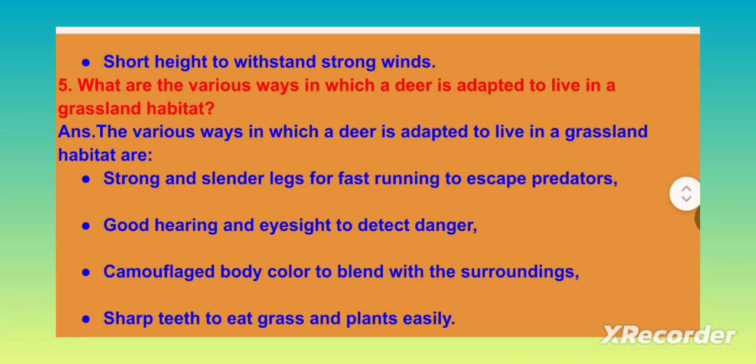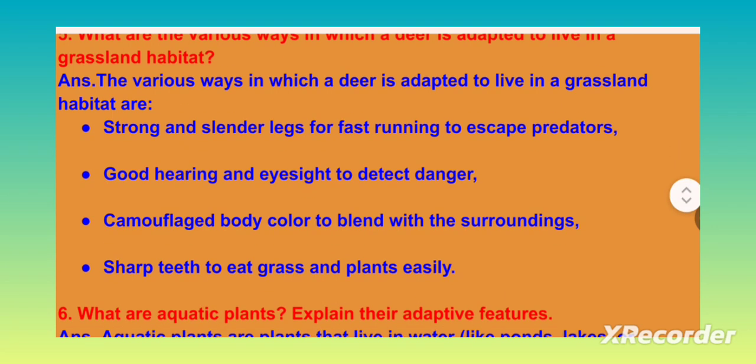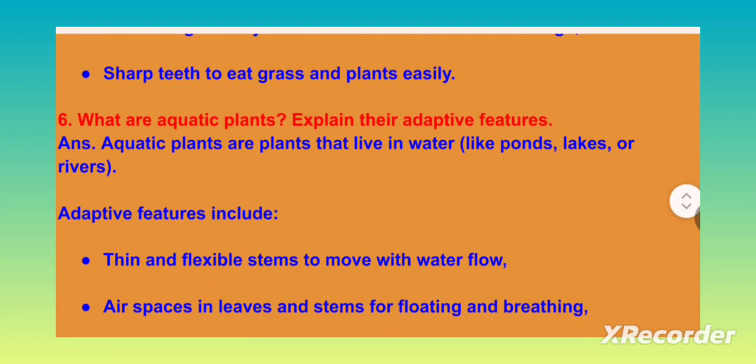What are the various ways in which a deer is adapted to live in a grassland habitat? The various ways in which a deer is adapted to live in a grassland habitat are strong and slender legs for fast running to escape predators, good hearing and eyesight to detect danger, camouflaged body color to blend with the surroundings, sharp teeth to eat grass and plants easily.